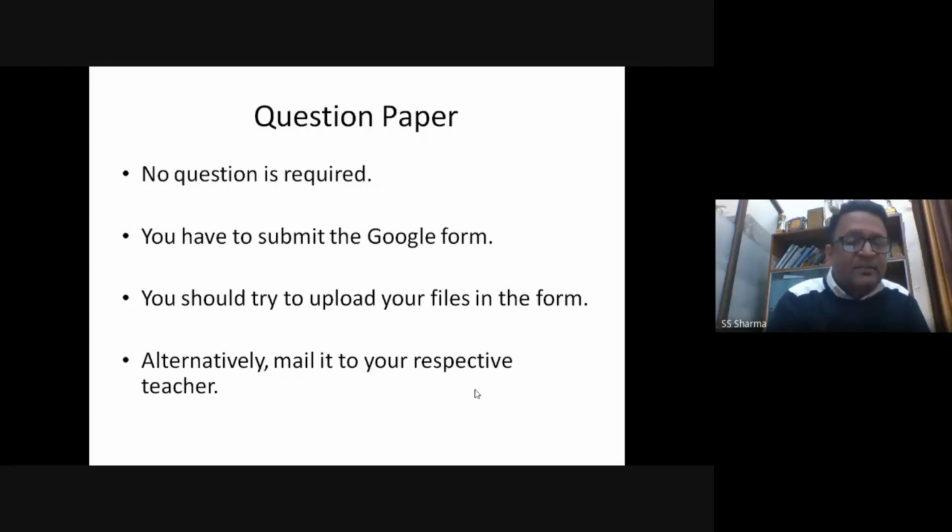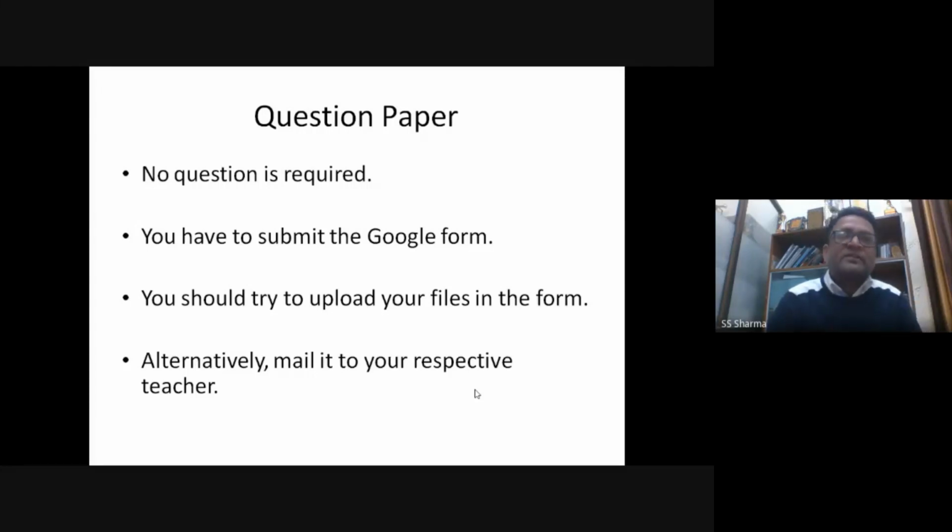And if you are unable to do all these things, then you have to alternatively mail it to your respective teacher. Whoever is your respective teacher, you should mail them your answers. But it is always preferable, and as I'm telling you, please do not do this, because we have checked, it is possible to upload everything in the Google form, right? All these students who took the re-minor examinations and uploaded the same, there was absolutely no problem.